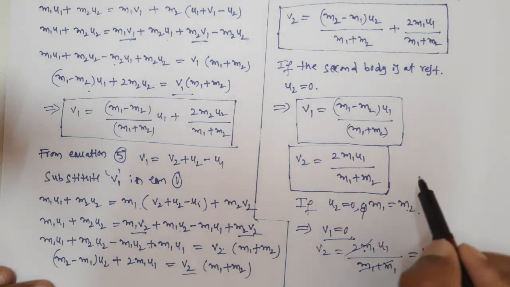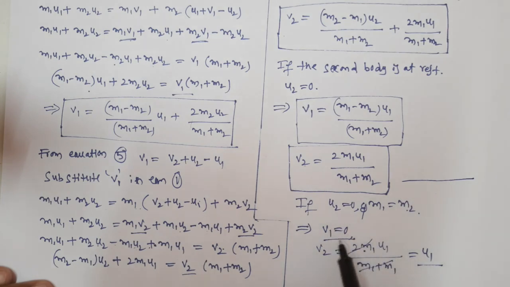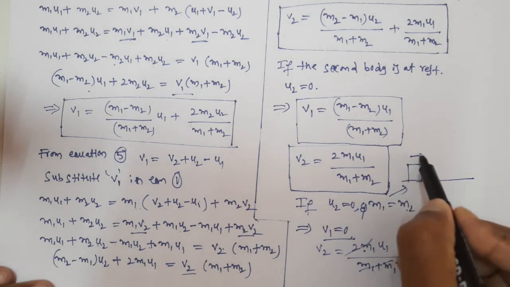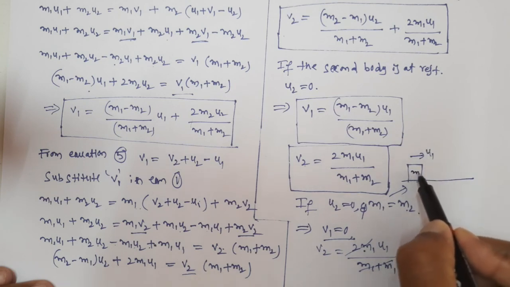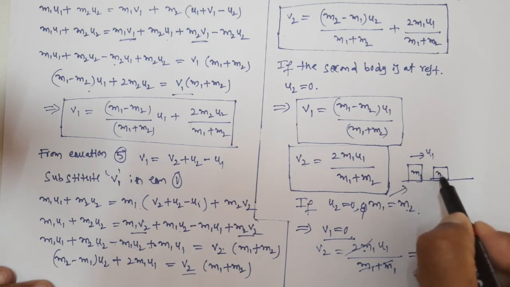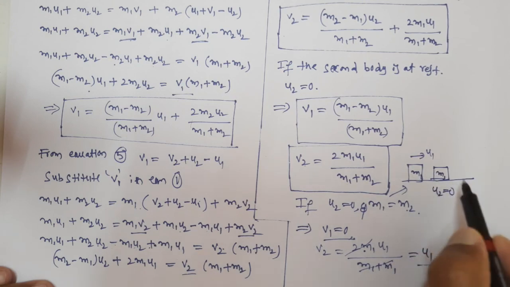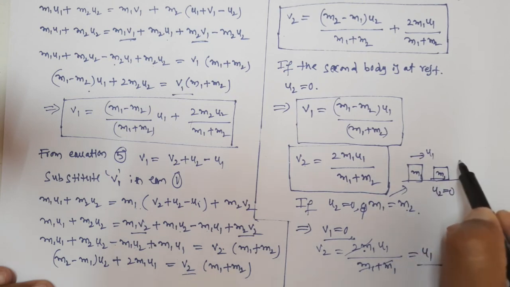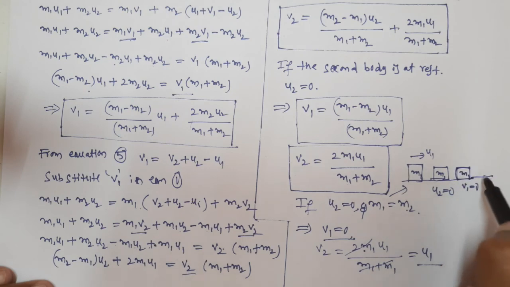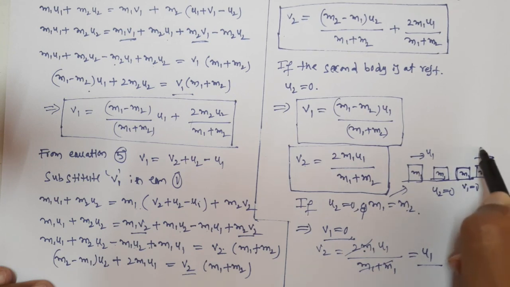That means in this case, if the body is coming like this with initial velocity u1 and mass m1, and the second body is at rest, u2 is equal to 0, and collision takes place, then after the collision this m1 comes to rest, that means v1 equal to 0, m1 stays here, but m2 moves in this direction with velocity u1.